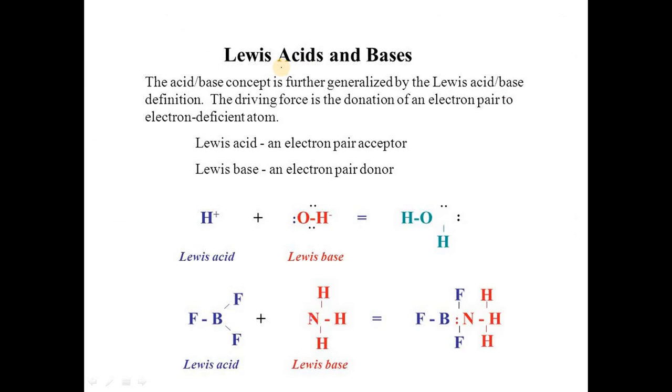Then next is the Lewis acid and base. The acid base concept was further developed by Lewis. According to Lewis, an acid is an electron pair acceptor while a base is an electron pair donor. So when a Lewis acid and Lewis base combine, donation of a lone pair takes place and we get the adduct. So this is a Lewis acid base pair.